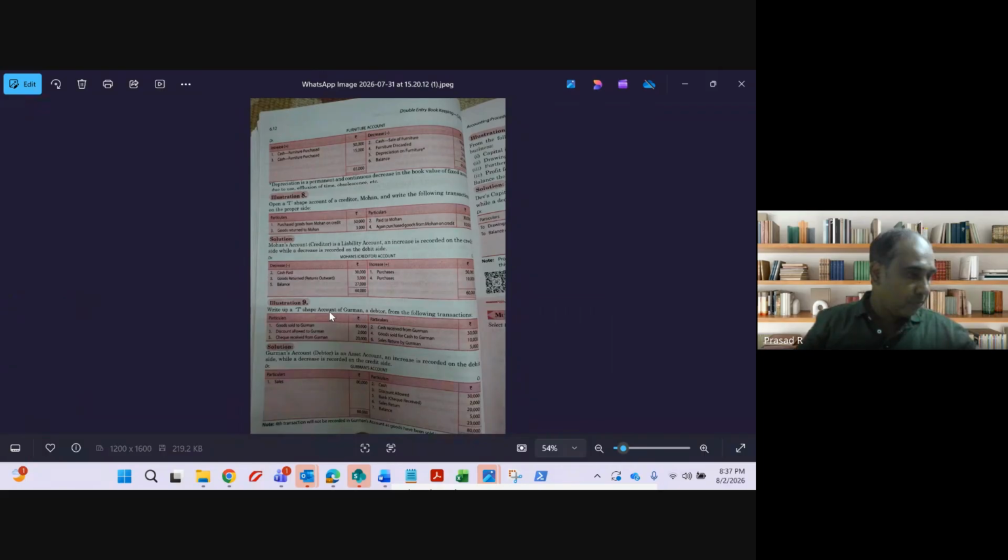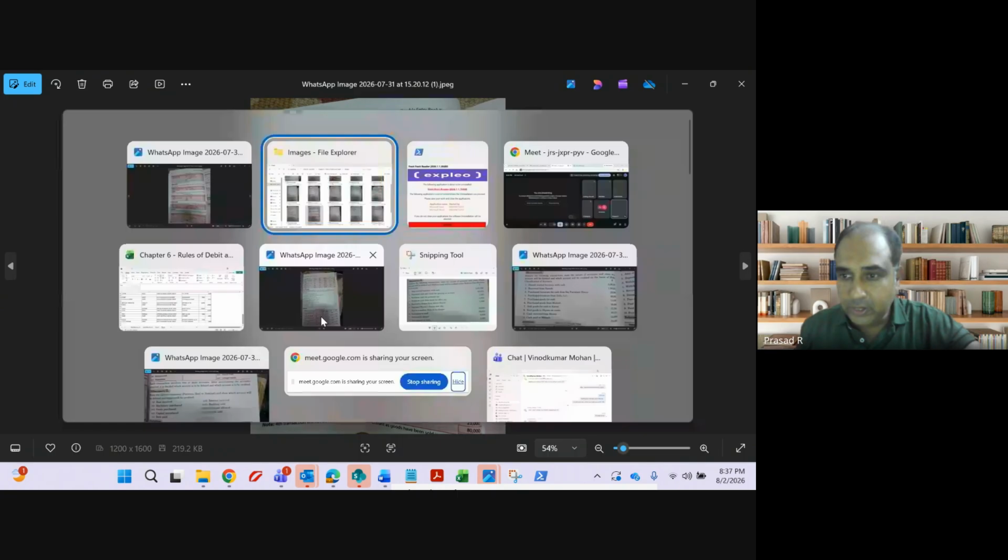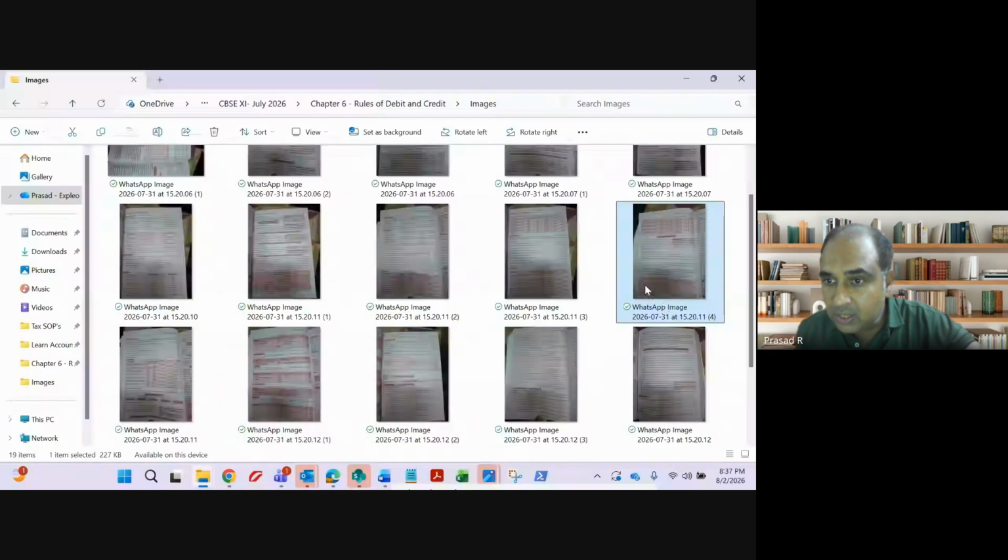Six point 6.11. Where is 6.11? I'm finding it difficult to. I think this is 6.11.